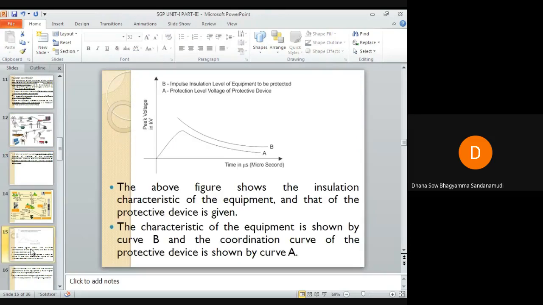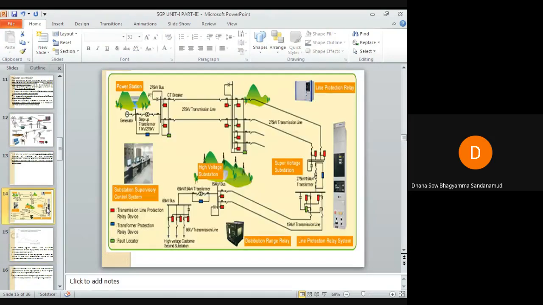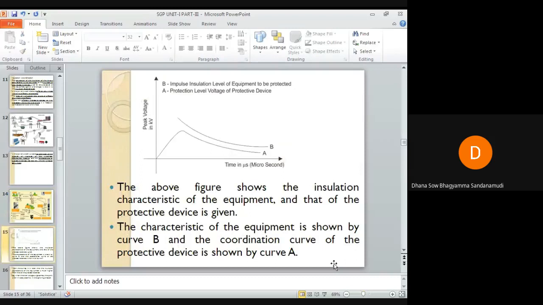Now if you observe this curve, this graph, this is the peak voltage. Peak voltage means it is the over voltage, and with respect to time, how the over voltage is varying, you can see in this graph. You can see A and B terms here.